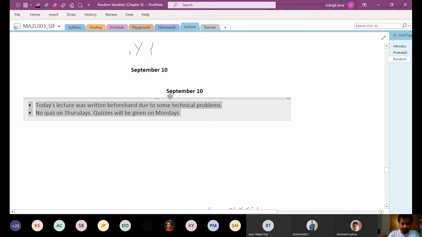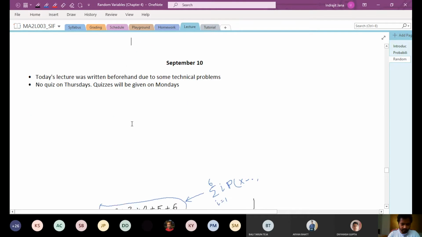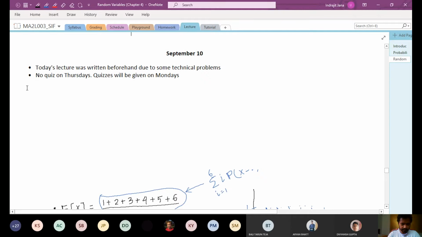Okay, so let's begin. Today we will start with expectation. Let's write it here. I will start with an example. So example one. This is a very simple example.